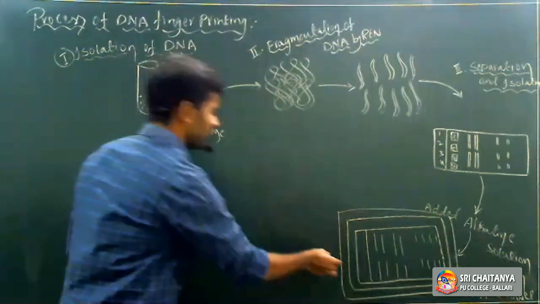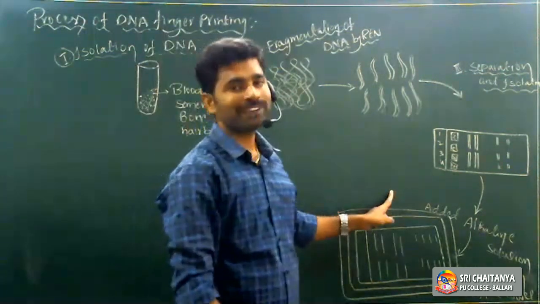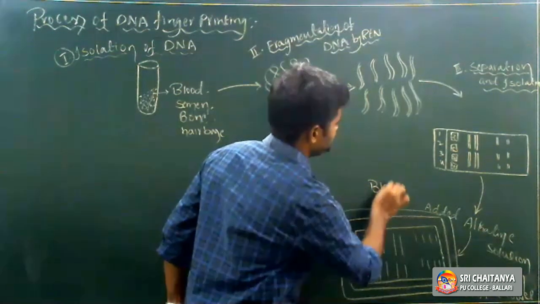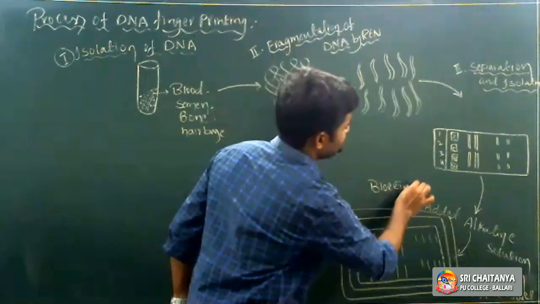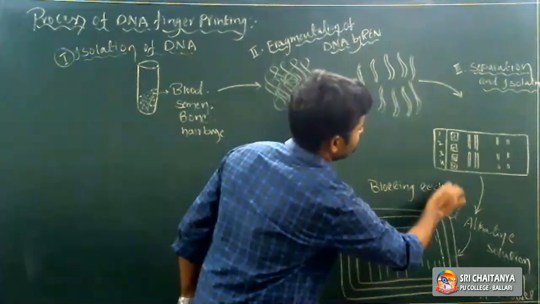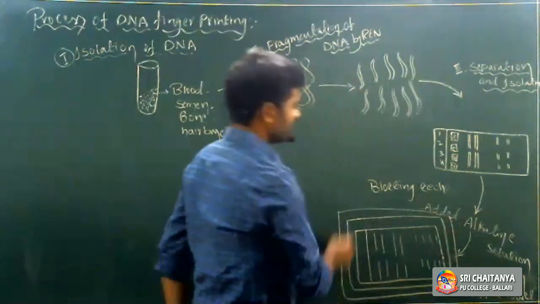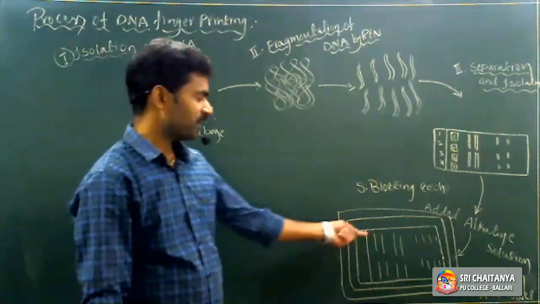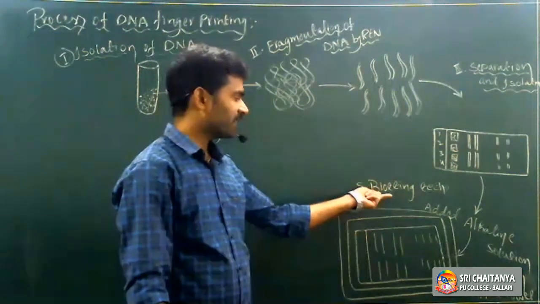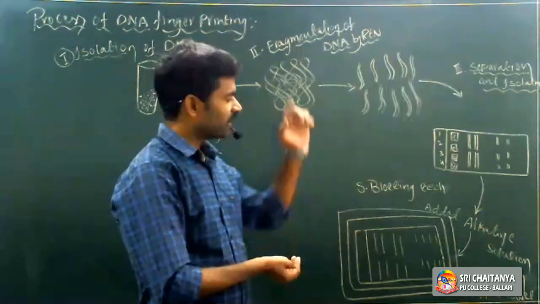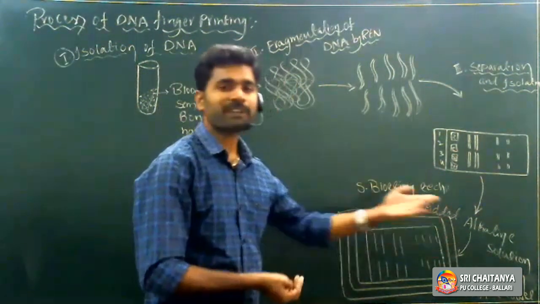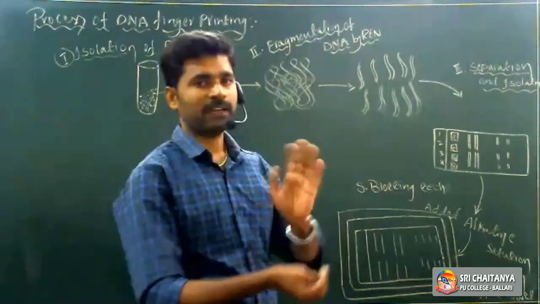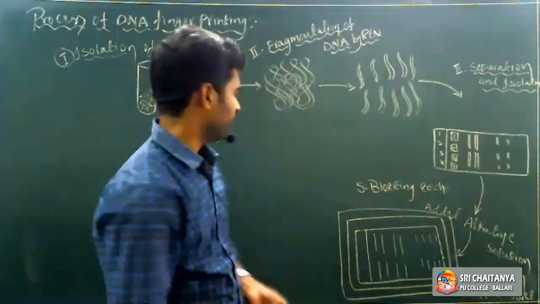This technique is called the blotting technique, the Southern blotting technique. Because we are using blotting paper in this method, that's the reason we call it the Southern blotting technique. So in this Southern blotting technique, the DNA molecules are transferred from the agarose gel electrophoresis plate to the nylon membrane. Is it clear?